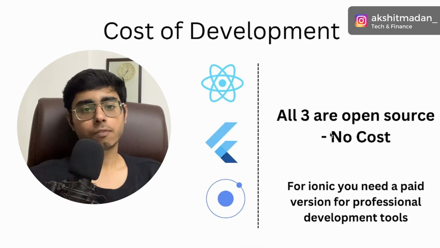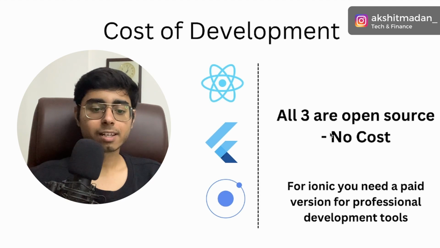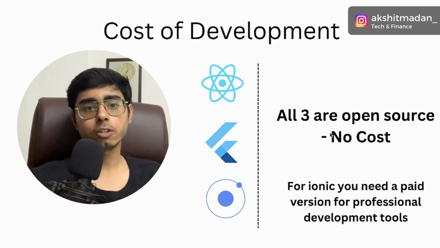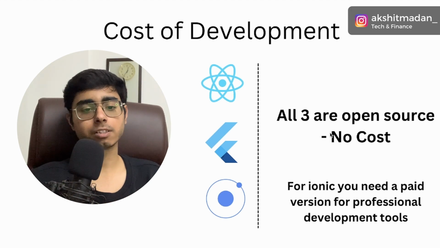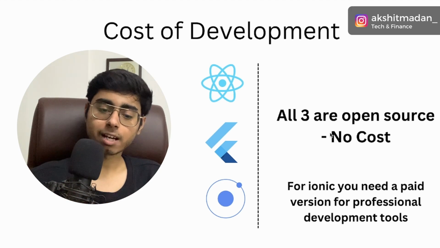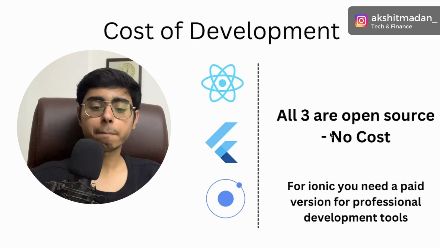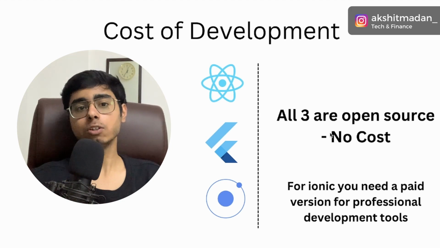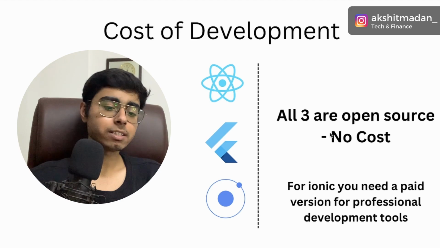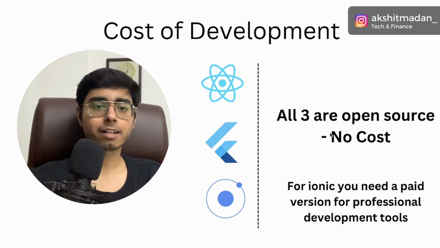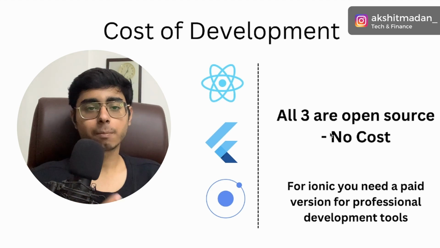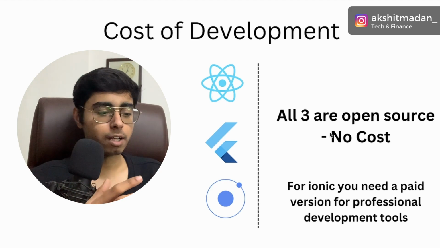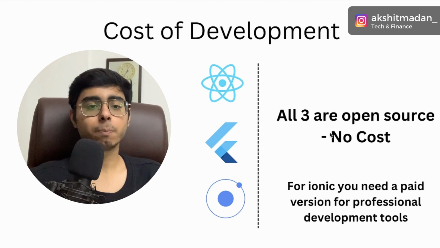Next point is cost of development. All three are open source, but Flutter and React Native are totally open source. You can use any of their features, any of the classes, any of the packages totally for free. For Ionic, you need a paid version for professional development tools, right? So here Ionic is not completely open source. It's commercial, and you need to pay a little bit for the professional development tools. If you want a market ready product, then you need to pay something to Ionic to get more capabilities, right?